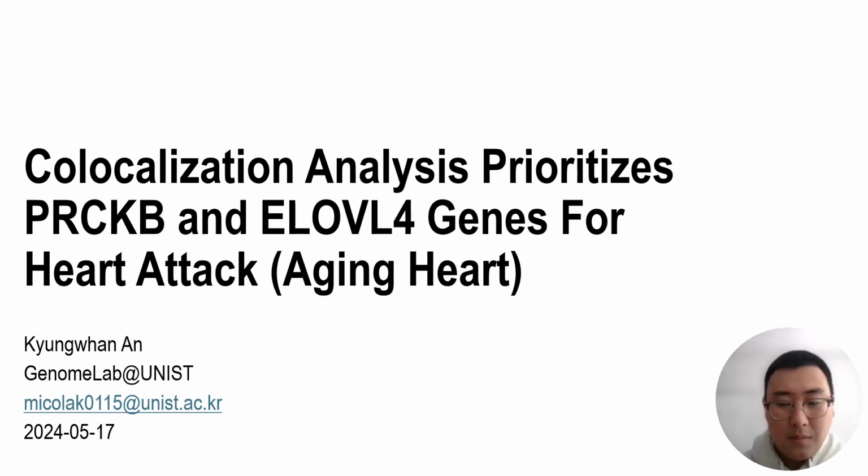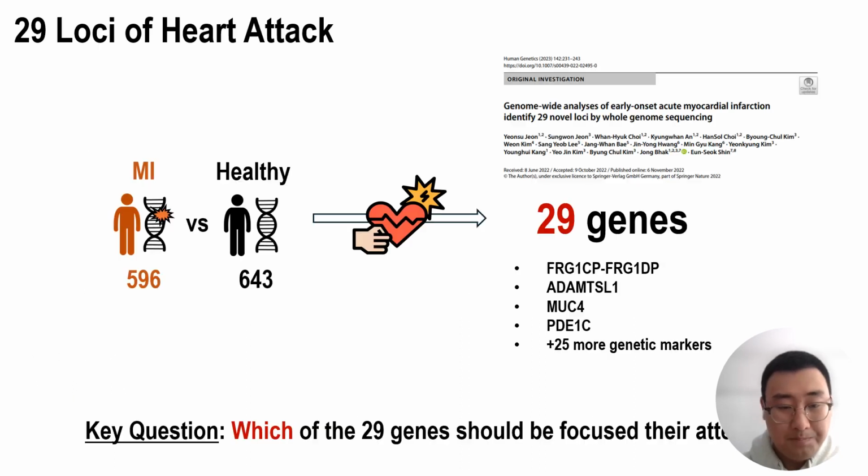Hello there. Hi, I'm Ellen, and the title of today's presentation is Colocalization Analysis Prioritizes PRKCB and ELOVL4 genes for heart attack, or otherwise in aging heart.